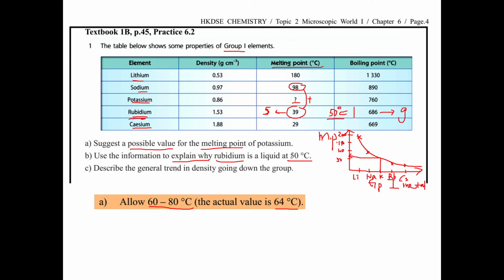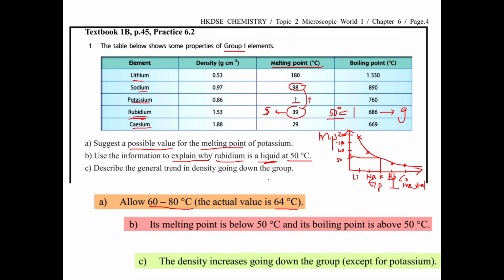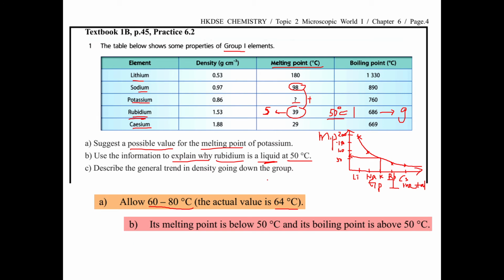so it should be liquid. So the melting point is below 50, because it is liquid. It should be a liquid at 50, above the melting point but below the boiling point.